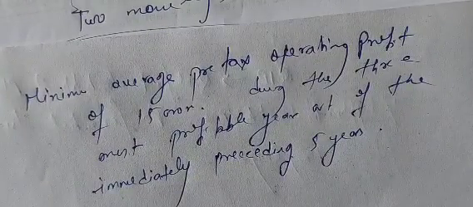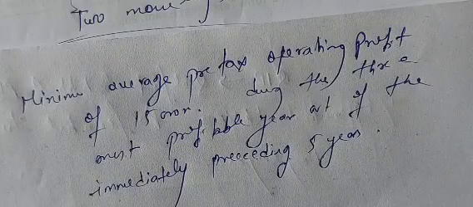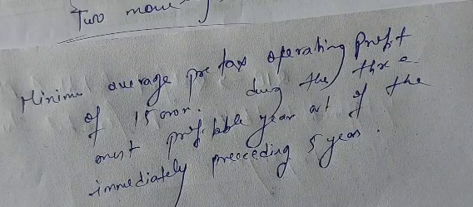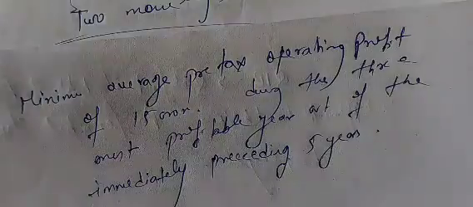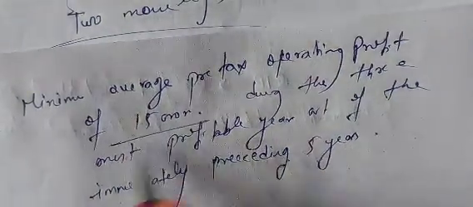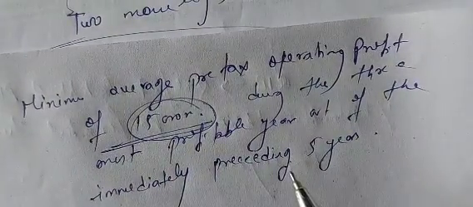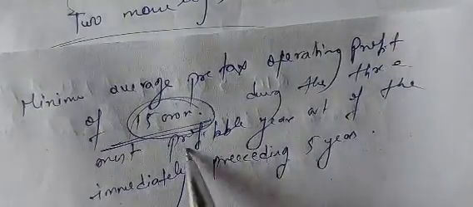Just simple. The average pre-tax operating profit, that means before tax. The average before tax operating profit of the company must be minimum 15 crores. During which years? During the 3 most profitable years.